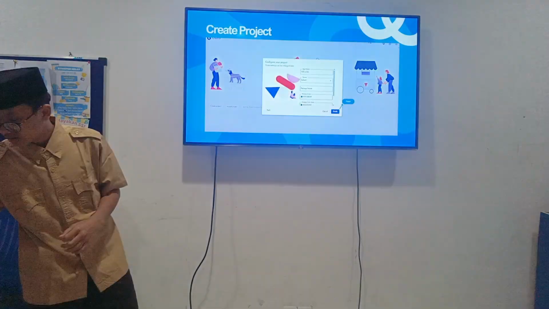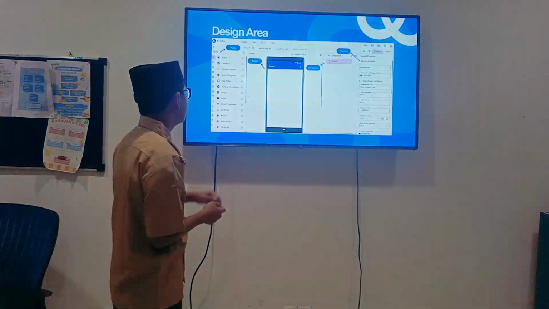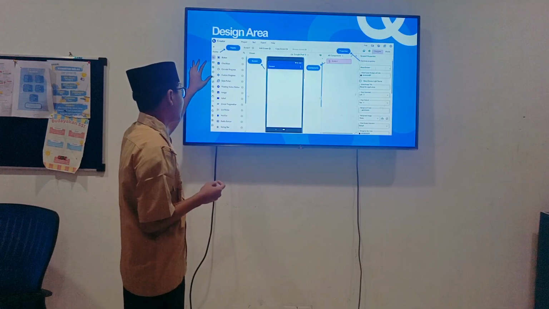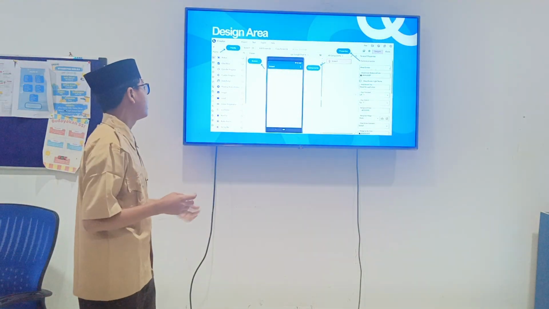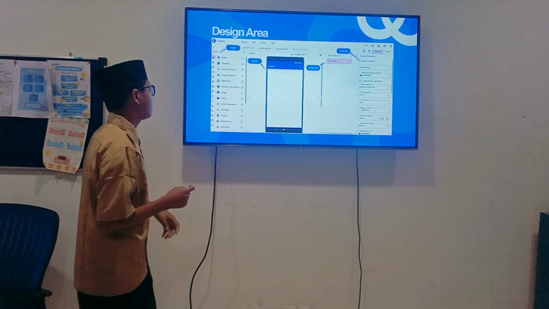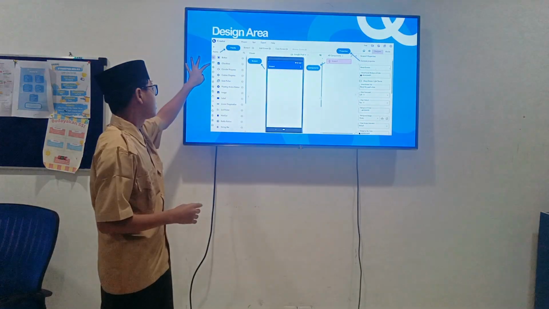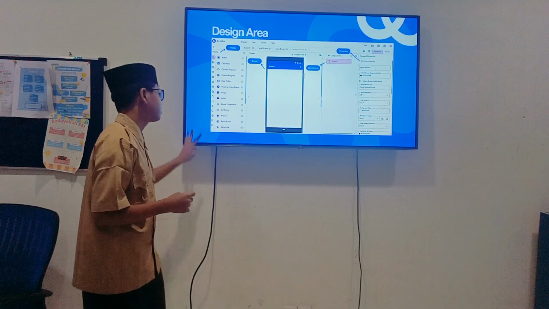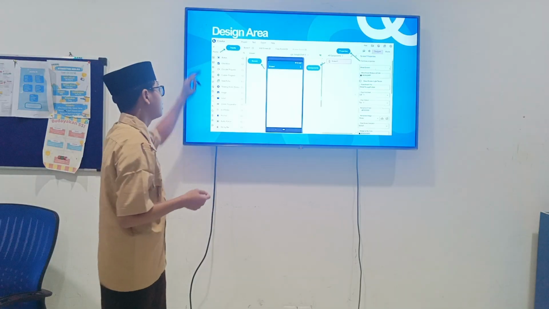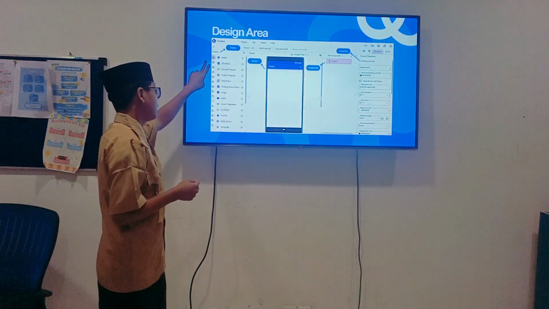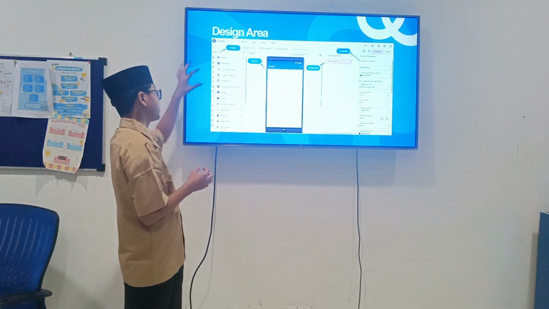Okay, continue. This is the design area. This is for you to design like this. This is for palette. Palette is where you take things like button, checkbox, text box, image, label, and other. You can take them in here. And in here too you can search. In palette you can search if maybe you want space but you don't know where. You just search space. And in here too there is layout and other. In here so many. But maybe if you first start you just use this too. But if you already use so many or you want to explore other applications, you can use other.